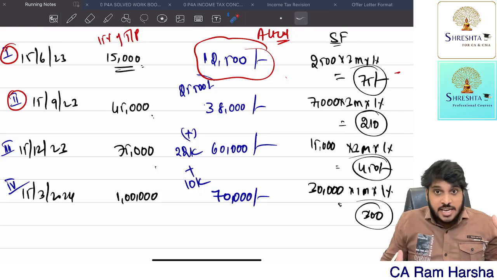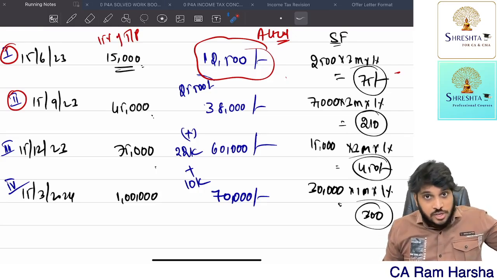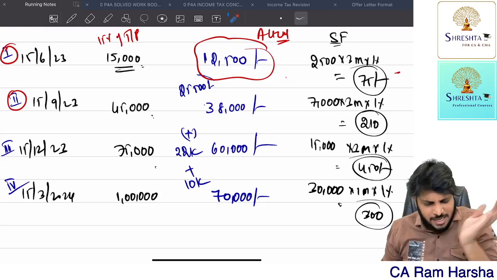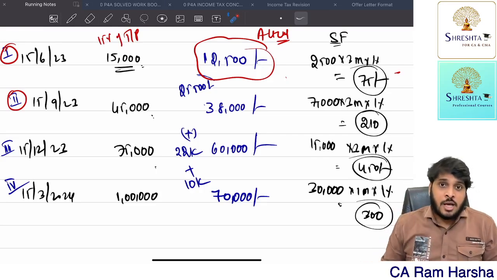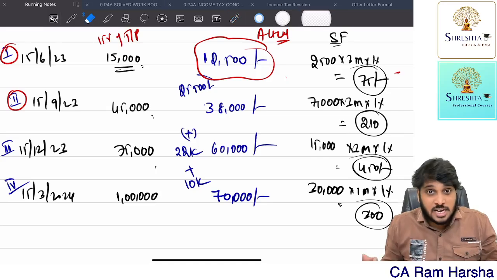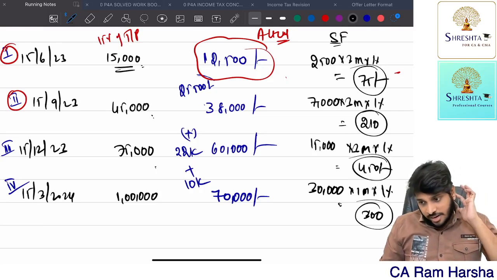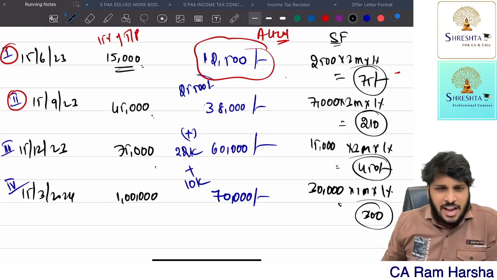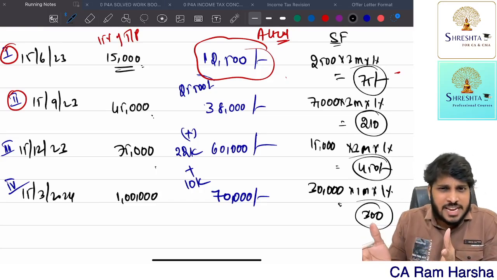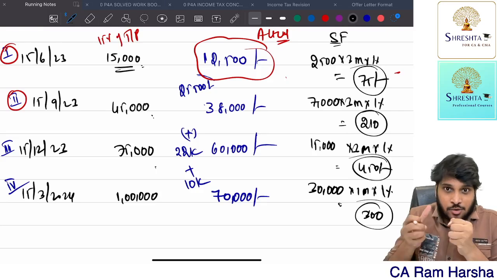Fine. After the 23-24 year is over, now I understand that there is a shortfall. But at the time when I was computing this advance tax, I thought 12,500 was the installment amount. 100% accurate estimation is not possible for any SSE, especially at the beginning of the year.